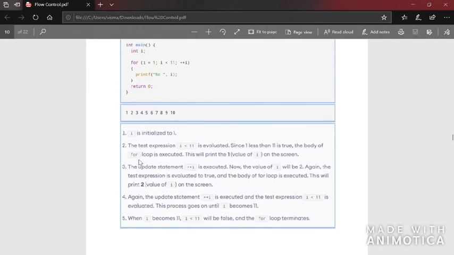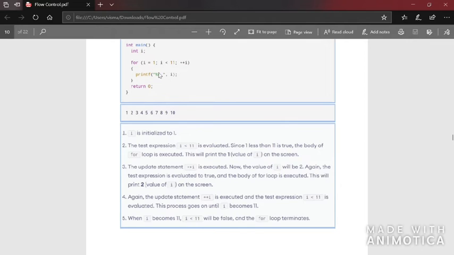Now here there is an explanation. i is initialized to 1. See here, this is the initialization statement. The test expression i less than 11 is evaluated. Since 1 is less than 11, which is true, the body of the for loop is executed. Here the body of the for loop is printf "%d " with a space. The space is given so that it doesn't look clumsy.